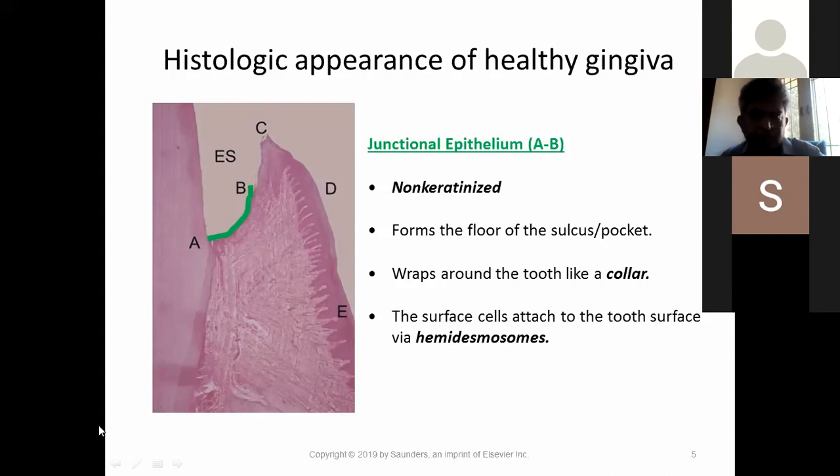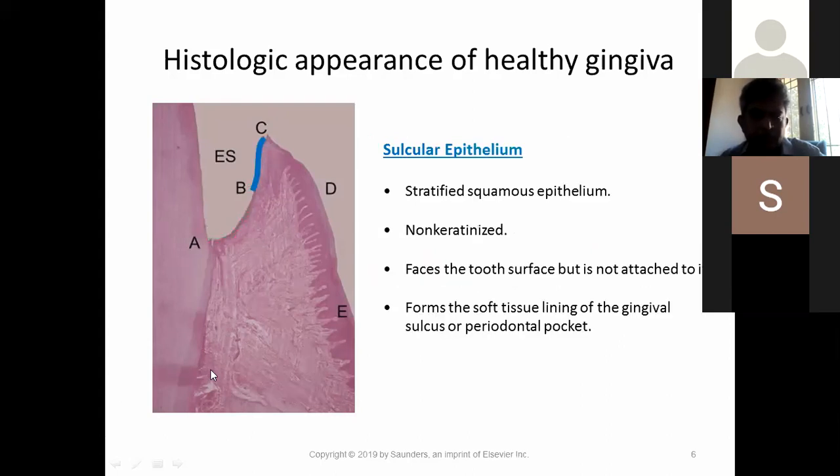Next, please. Yeah. Another important aspect is the sulcular epithelium. This, if you notice, is stratified squamous non-keratinized and faces the tooth surface, but it is not attached to it. Not attachment, it's called the free gingiva.